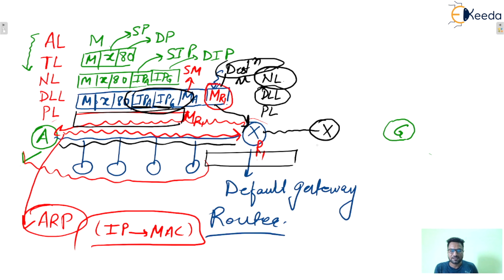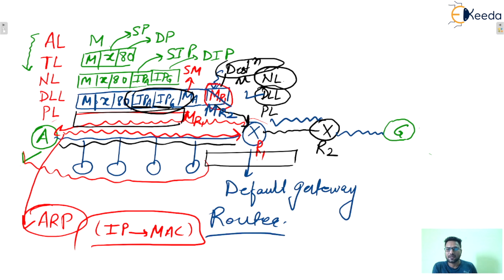So let's say this is router R2. Here the data link layer will put MR2 as the destination MAC address. That means this packet will go to R2 and so on.